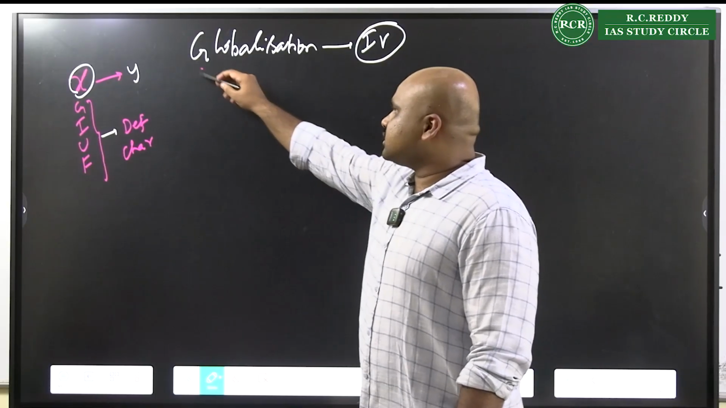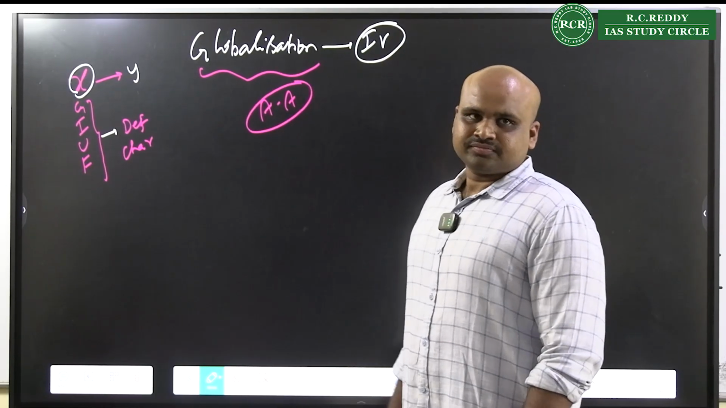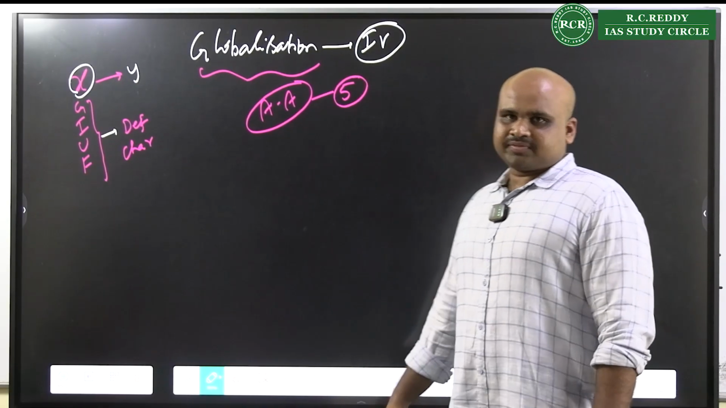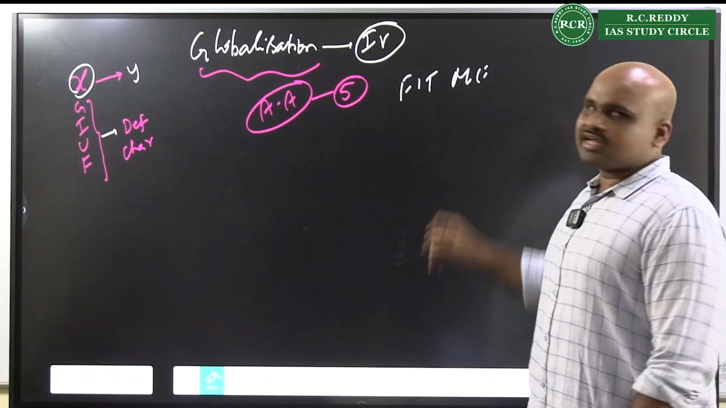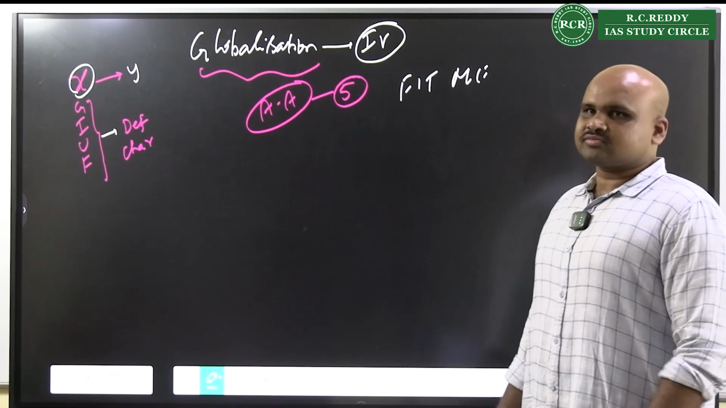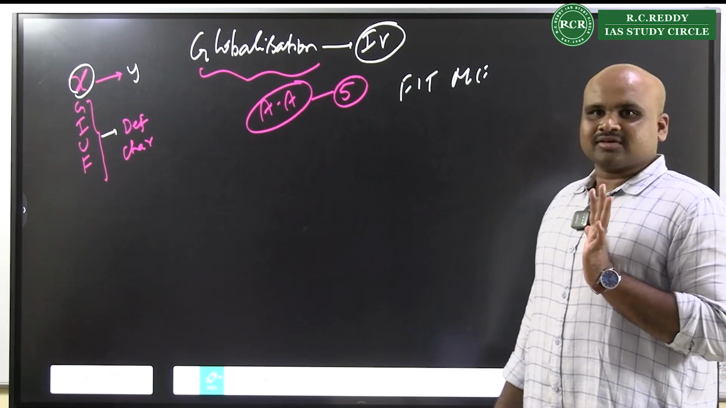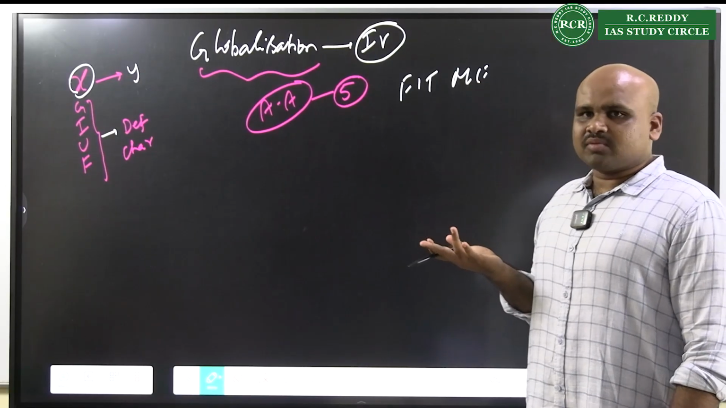And whenever I see the word globalization, use Arjun Appadurai, and use the 5 scapes. You remember FIT ME: Financial scape, ideoscape, technoscape, mediascape, ethnoscape. Don't write your own scape. Straight away, these are the characteristic features of globalization.